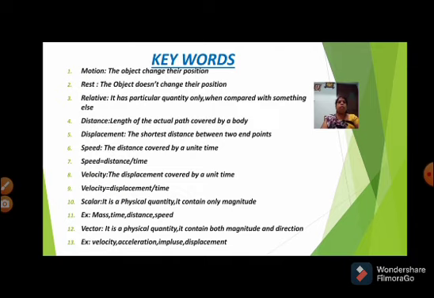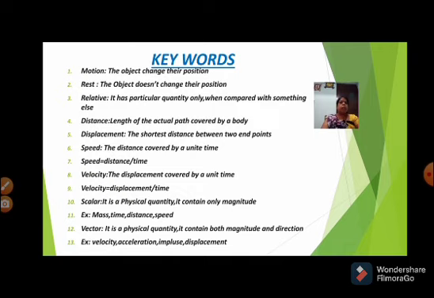Motion: the object changes its position. Rest: the object does not change its position. Third, relative: relative means it has a particular quantity only when compared with something else. Next, distance: distance means the length of the actual path covered by a body. Next, displacement: the shortest distance between two endpoints.